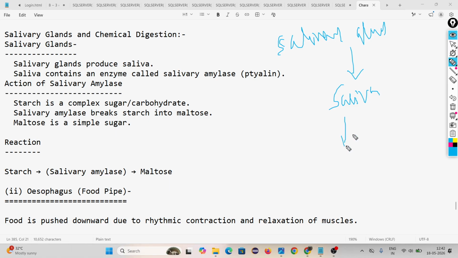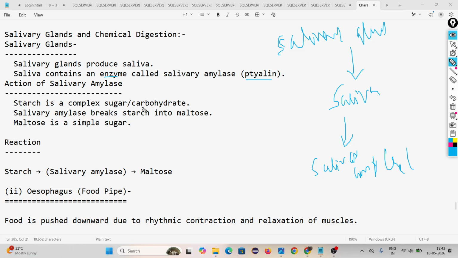Saliva contains one enzyme called salivary amylase, or we call it ptyalin. The function of salivary amylase is action on starch.